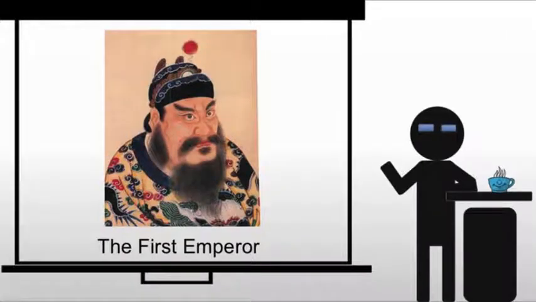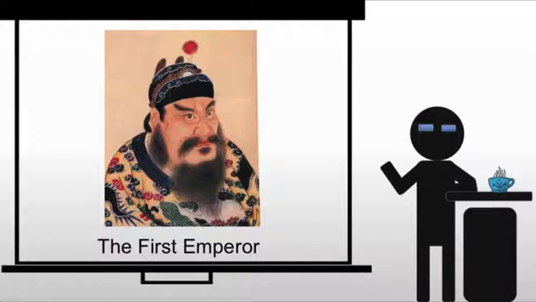We're going to start with the first emperor. Now, the armies of the Qin ruler eventually will conquer China, and between 211 and 210 BCE, he takes the title of emperor. He will also order the first construction of the Great Wall.